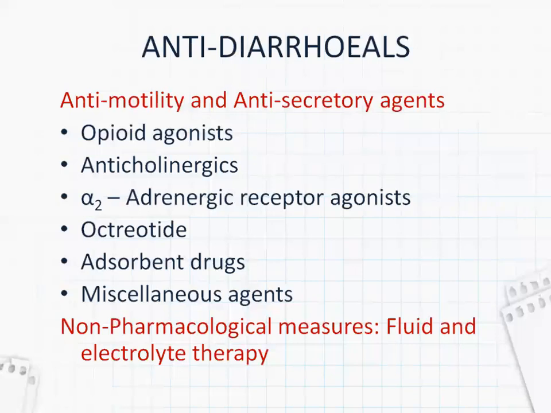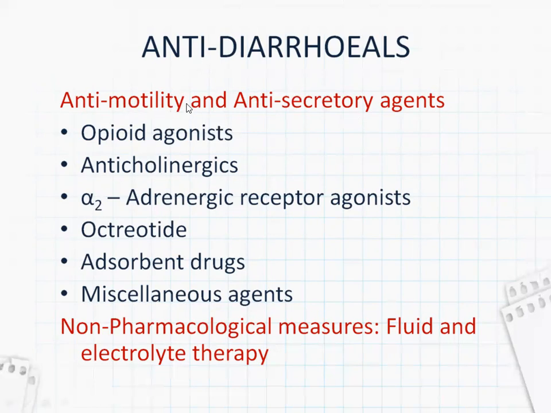Now coming to the antidiarrheals, the drugs which are used to treat diarrhea. Anti-motility and anti-secretory agents. As we know, the major causes of diarrhea are increased frequency because the motility of the GIT increases, and more fluid in the stools.